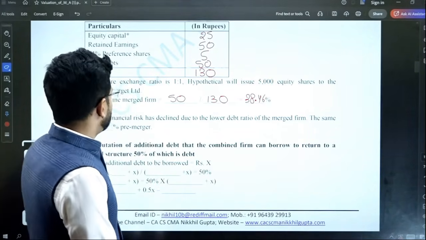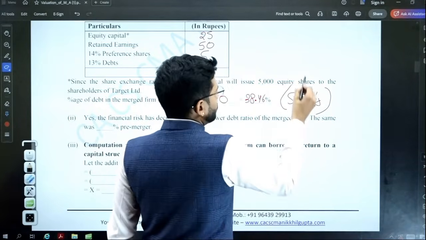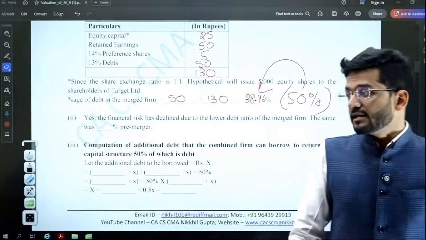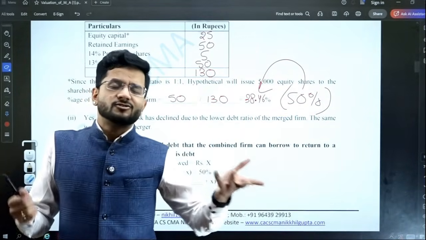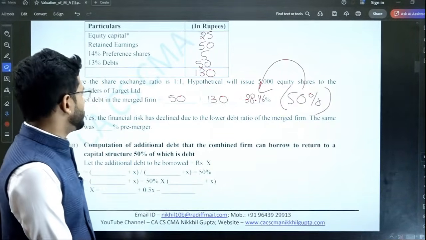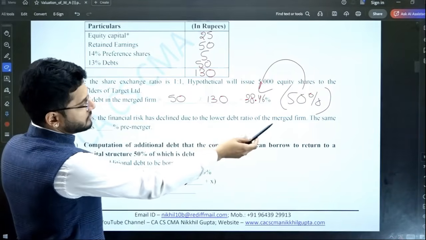Okay, now the question is that earlier the percentage was 50%. Now the percentage has declined to 38.46% of the debt in the entire capital structure. Will the financial risk go down? Answer is yes, financial risk will go down. If debt is used less in the capital structure, then financial risk will definitely go down. So yes, the financial risk has declined due to lower debt ratio of the merged firm.